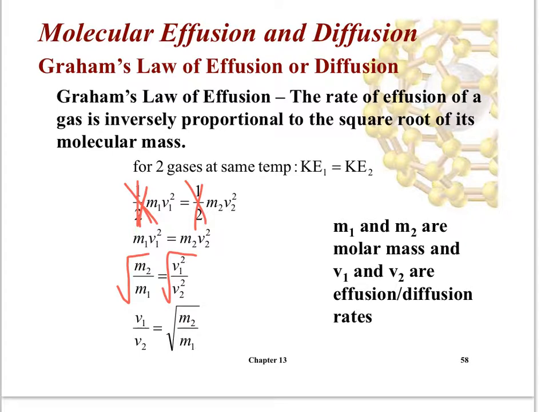If you can imagine, for example, when I was pregnant, I had gained 70 pounds. I was way slower with an extra 70 pounds than I was without the 70 pounds. So the lighter you are, the faster you move. The heavier you are, the slower you move. And so that's what Graham's law is saying. The rate of effusion or diffusion of gases is inversely proportional to the square root of its molar mass. So again, the higher the mass, the slower the particles, and the smaller the mass, the faster the particles are.